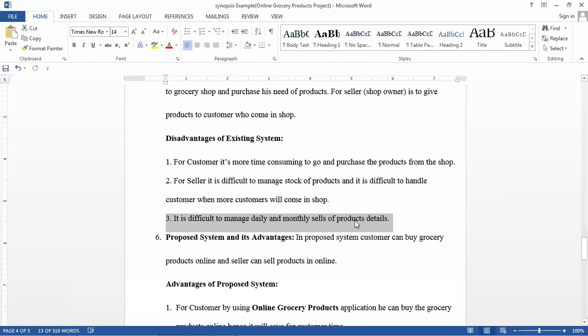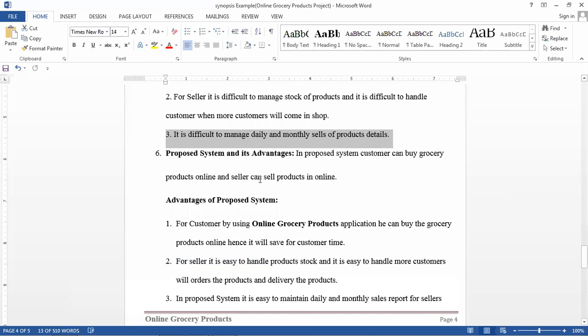Okay, so next is the proposed system. Whatever the drawbacks and disadvantages we have to overcome in the proposed system. In the existing system, the customer will go physically to the shop to buy the product. But here there is no need to go physically. Online only you can order the products, and you will get the products at home only. It will save time. Whatever the disadvantage in the existing system will be the advantage in the proposed system.